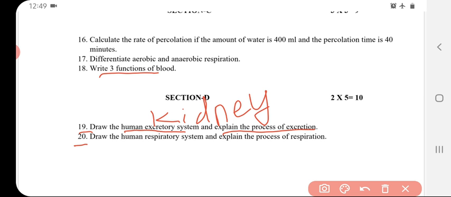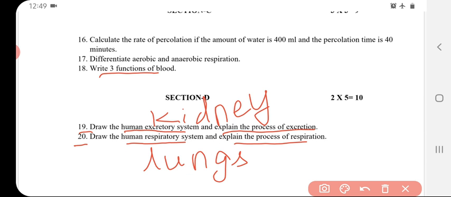20th question, draw the human respiratory system and explain the process of respiration. For the human respiratory system, you have to draw the lungs and write about the mechanism of breathing, the inhalation and exhalation process. During inhalation, we breathe in air, the lungs expand, the diaphragm moves down and the rib cage moves out, whereas it is vice versa in the exhalation process. All those steps have to be written in this question.